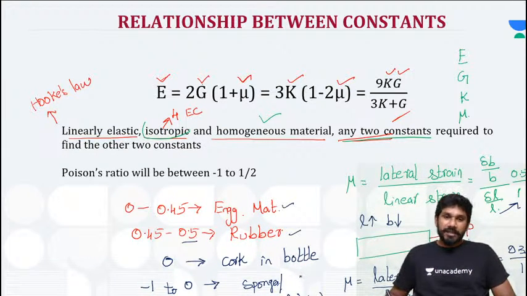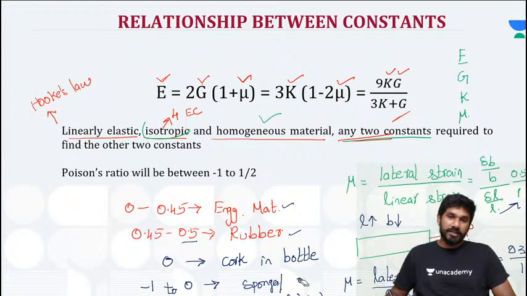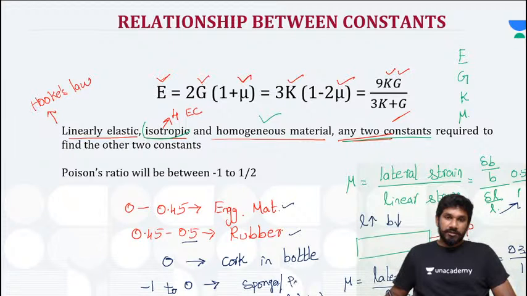That's why in these sponges, which are porous materials, and I'm not speaking about all porous materials, the density is very, very low.